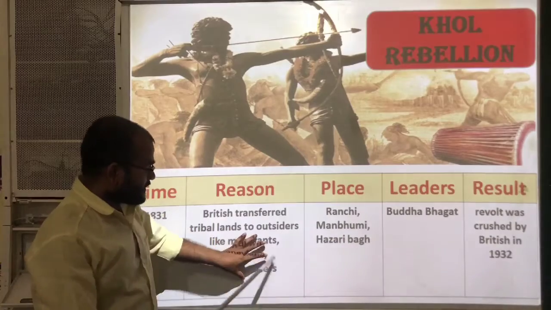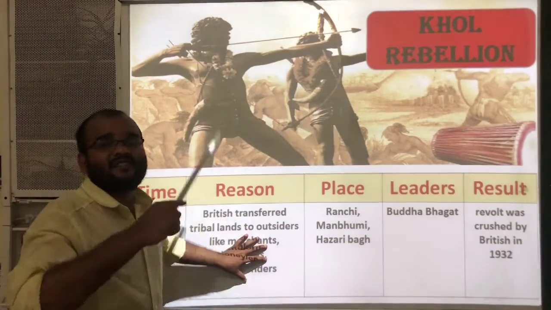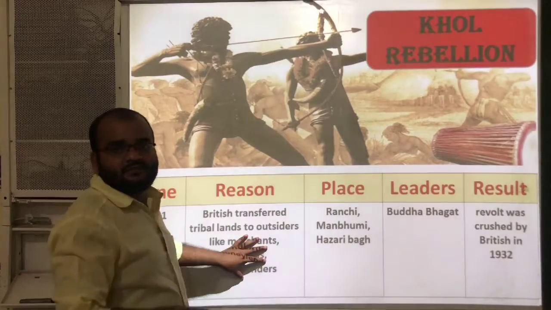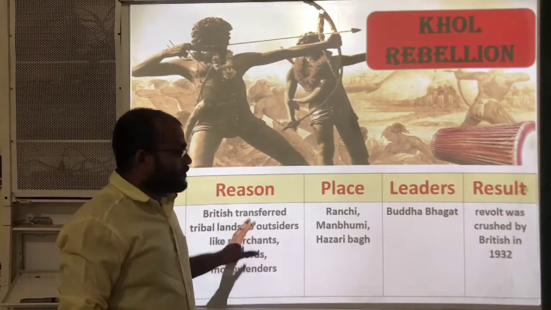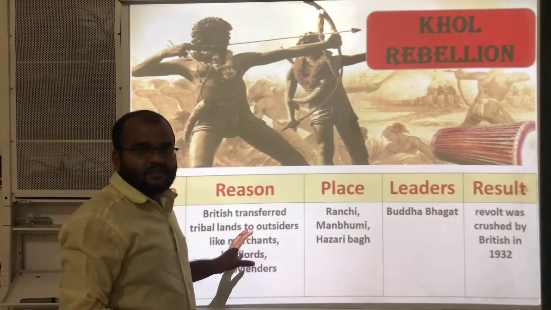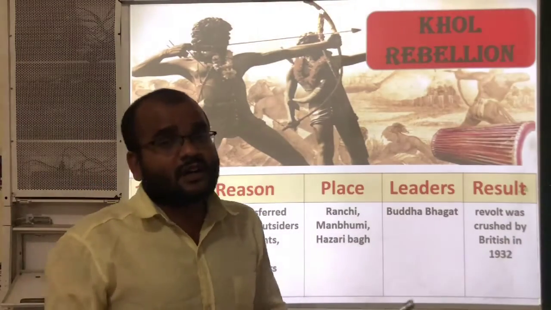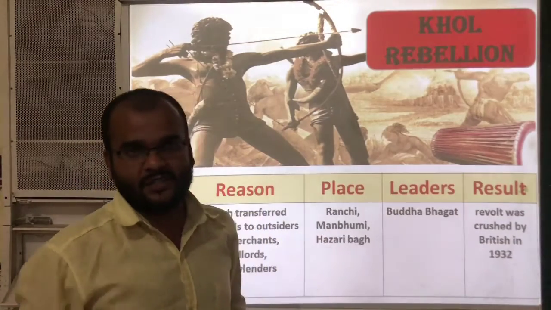To all these persons the Britishers transferred the land of Khols. So that is the main reason, and because of this the Khol tribe got more angry at the Britishers.